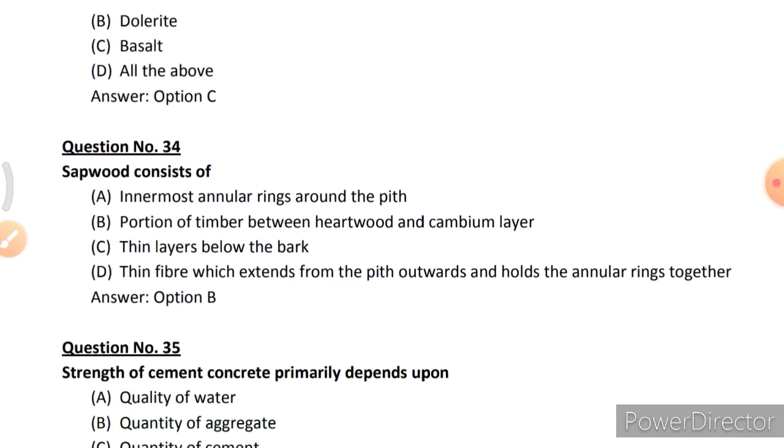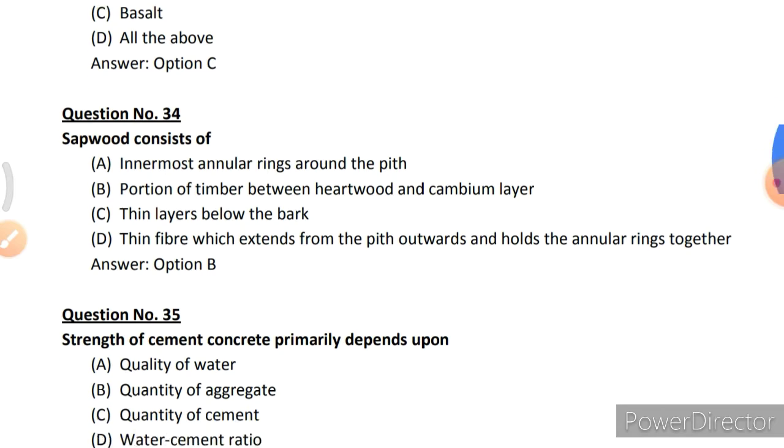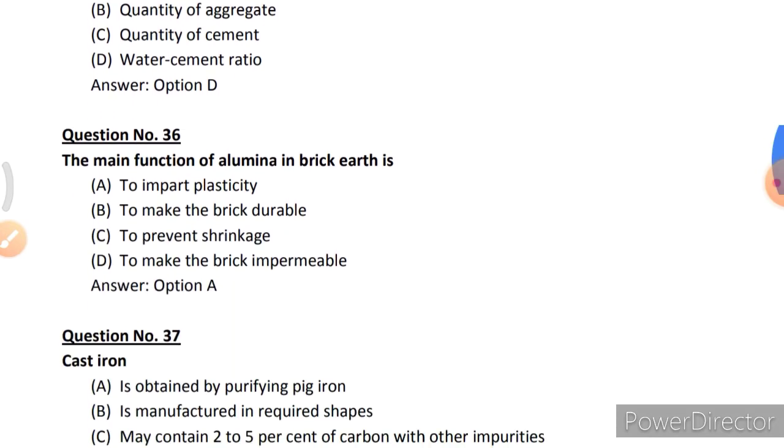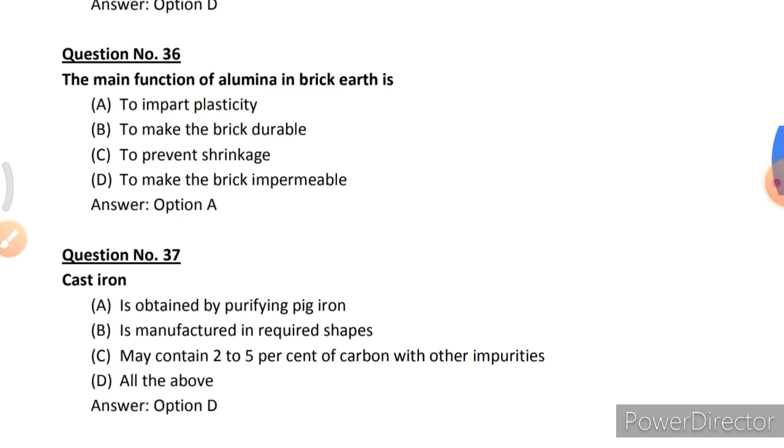Sapwood consists of option B, portion of timber between heartwood and cambium layer. Strength of cement concrete primarily depends upon option D, water cement ratio. The main function of alumina in brick earth is option A, to impart plasticity.